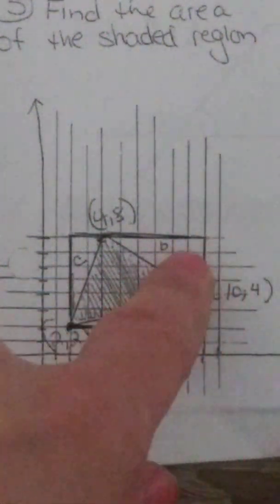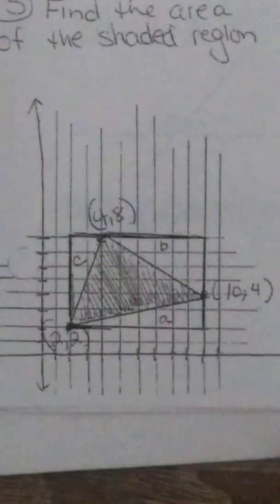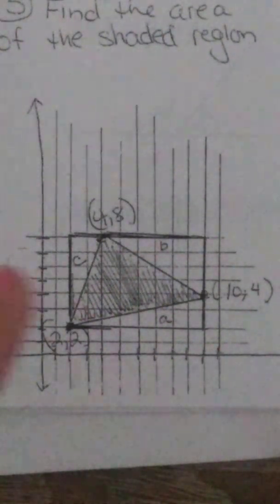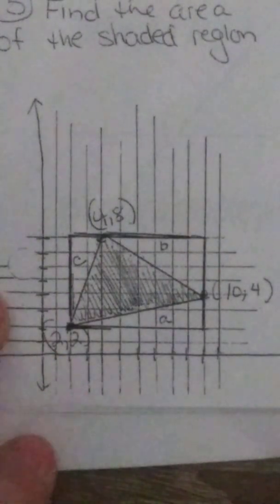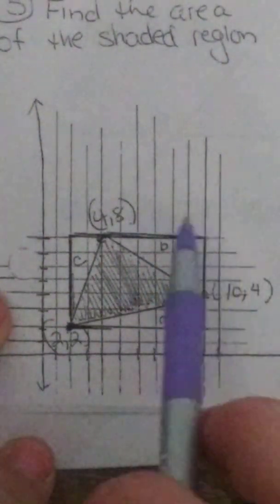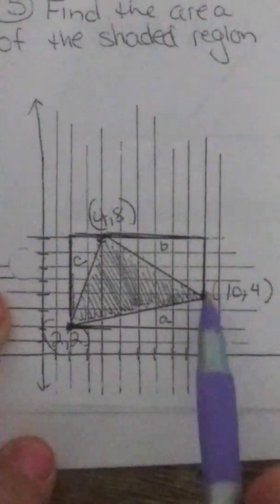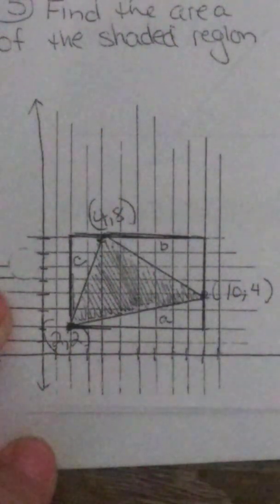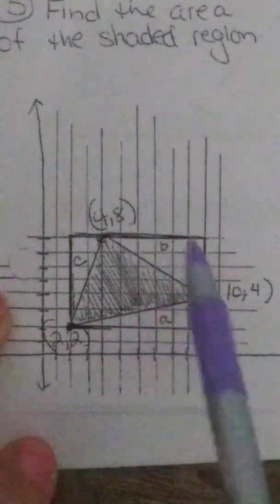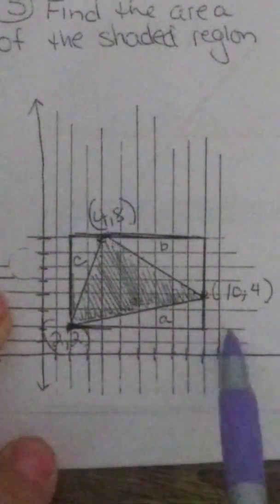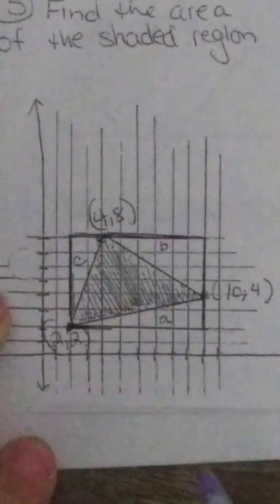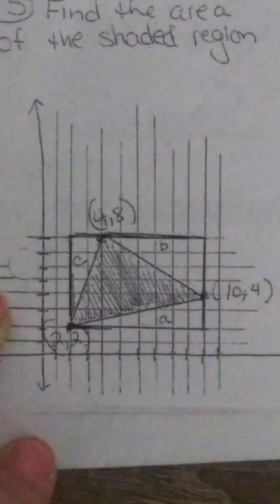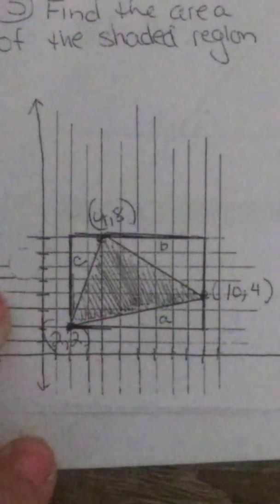But I do know that this is a rectangle, and I totally know how to get the area of that. And then I see 3 triangles on the outside, which are nice and easy right triangles where I do see and can count the base and the height. So our plan to get the area of the shaded region is to do the area of the big shape, which is a rectangle, and subtract off triangles A, B, and C. I very conveniently labeled them because being organized always helps.